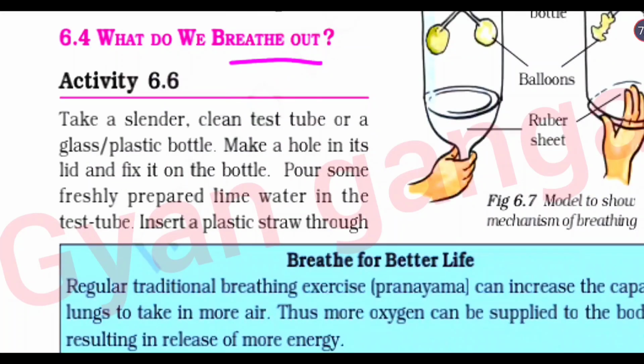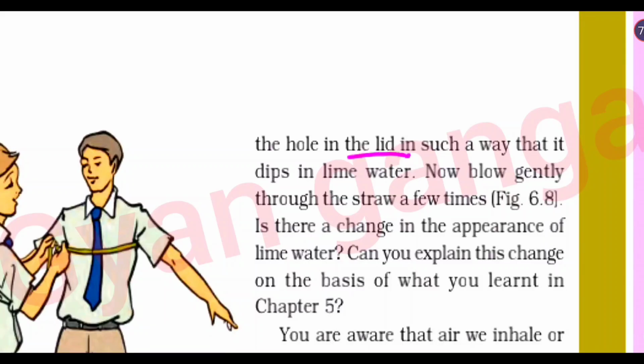Activity 6.6. Take a clean test tube or a glass or plastic bottle, make a hole in its lid and fix it on the bottle. Pour some freshly prepared lime water in the test tube. Insert a plastic straw through the hole in the lid in such a way that it dips in the lime water. Now blow gently through the straw a few times. Figure 6.8. Is there a change in the appearance of the lime water? Can you explain this change on the basis of what you have learned in chapter 5?